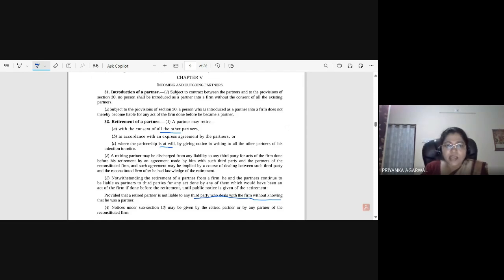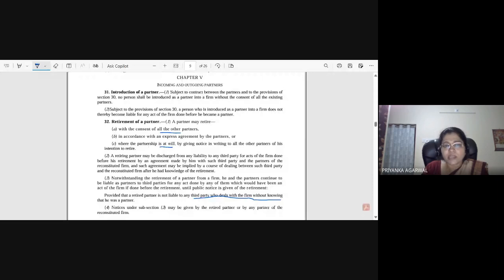I think we have discussed mostly the retirement part. Upon retirement, he has to give public notice to third parties, and if he has not given it, then he will be responsible for all the liabilities. This clause you can see, provided that a retired partner is not liable to any third party who deals with the firm without knowing that he was a partner. So for that, he will not be liable.